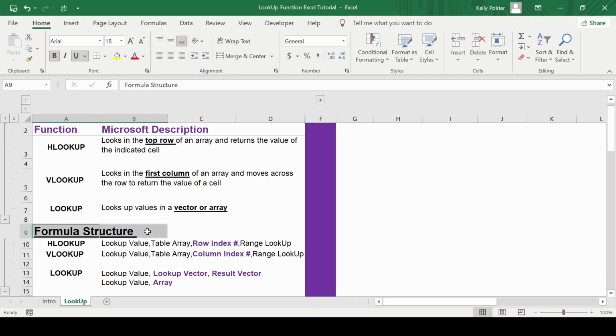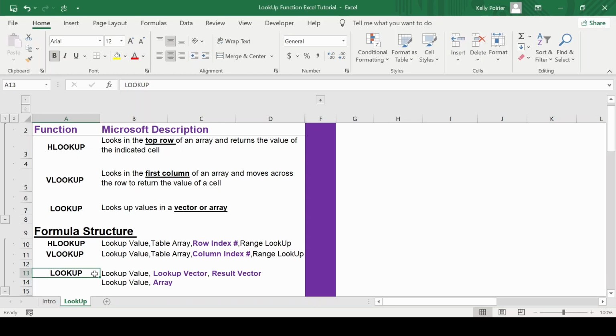These lookup functions keep a similar format. There is no real difference between the HLOOKUP and the VLOOKUP. For the LOOKUP function, you need to specify the column or row in which your lookup value will be found, and you need to specify the column or row which holds the value that you want to find. This way, you can search for a value that is anywhere in the worksheet.